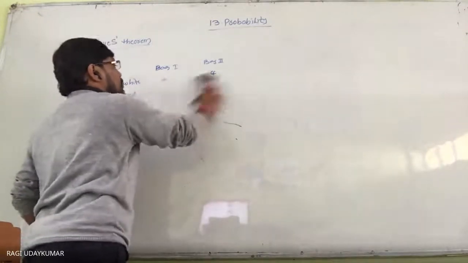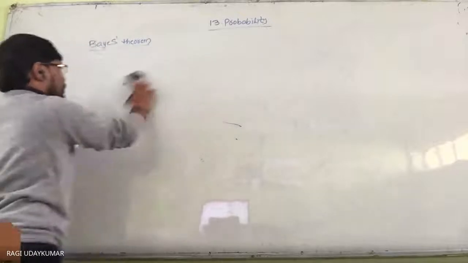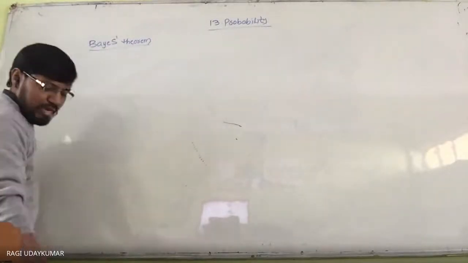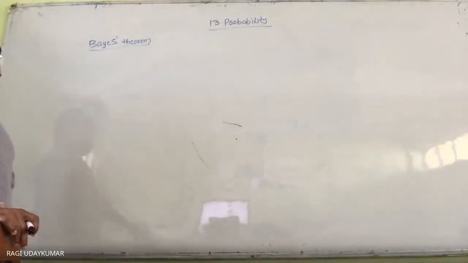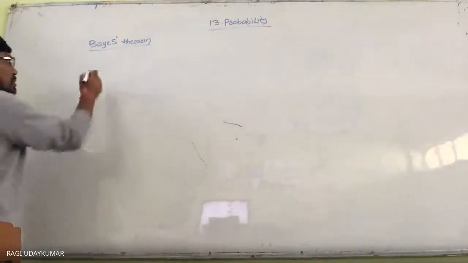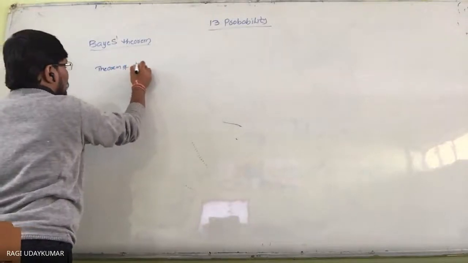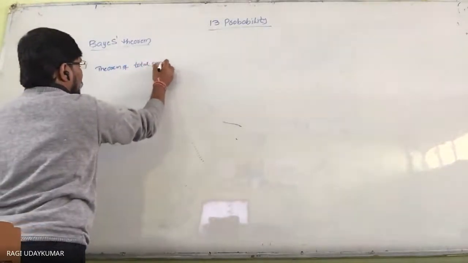So before going to learn the Bayes theorem, you need to learn what the total probability is. Total probability means what? That you need to know. The theorem of total probability. So let us learn the theorem of total probability.